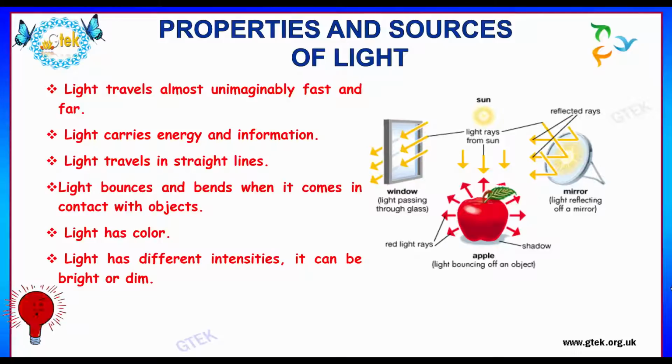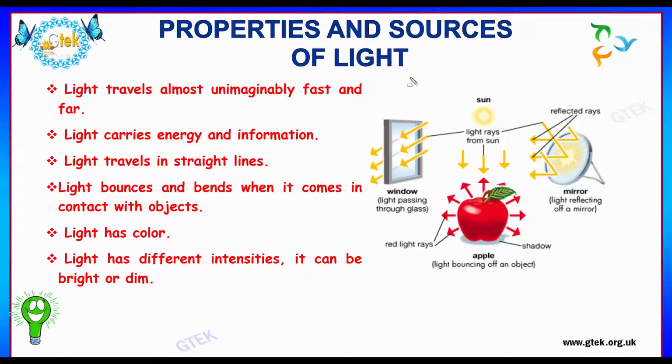Let us see some of the properties and sources of light. The first and foremost property is light travels almost unimaginably fast and far. Light carries energy and information. Light travels in a straight line, which is an obvious one. Light bounces and bends when it comes in contact with objects. Light has color. And light has different intensities. It can be either bright or dim.